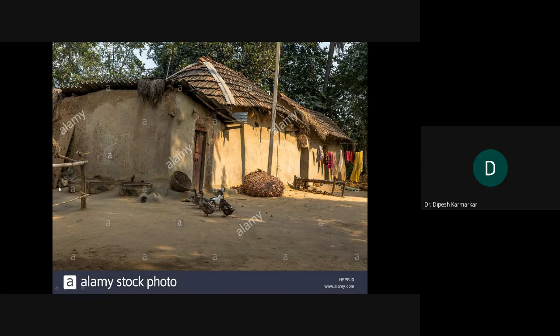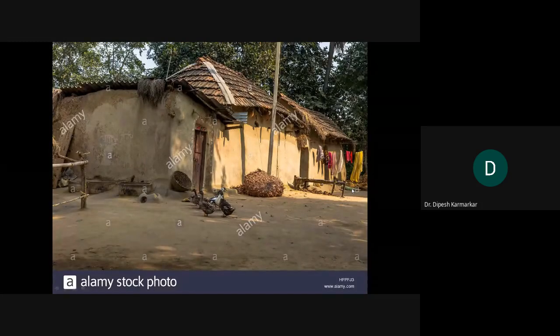Part of the courtyard is also used as a cattle shed. You can see the ducks and the birds and hens moving around. You can also see partly it is kept for the dry grass or the animal fodder. You can also see, in Marathi we call it a khat.